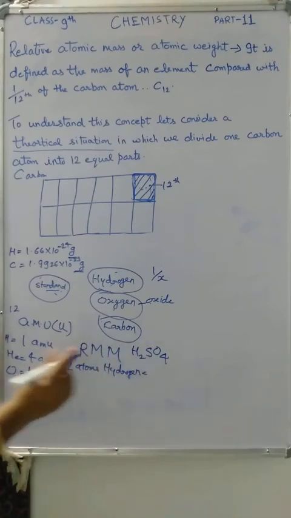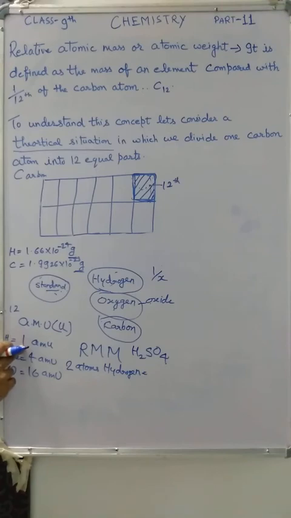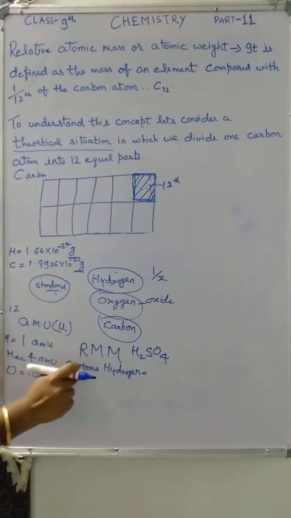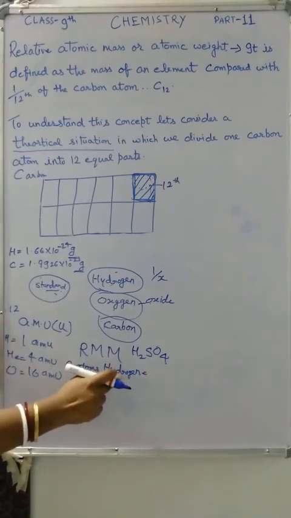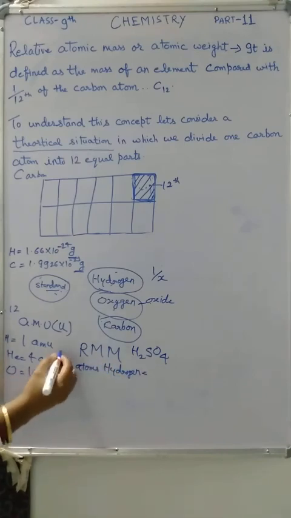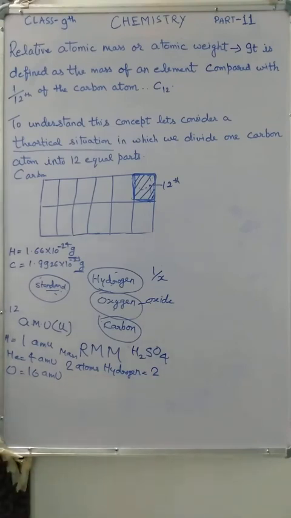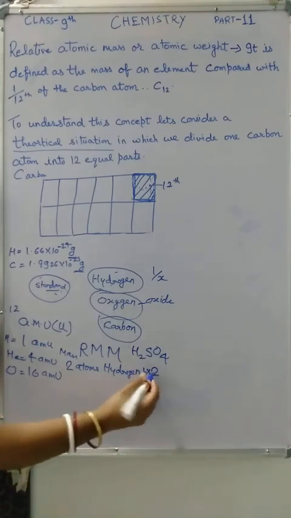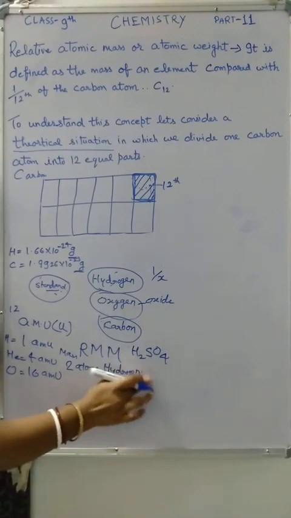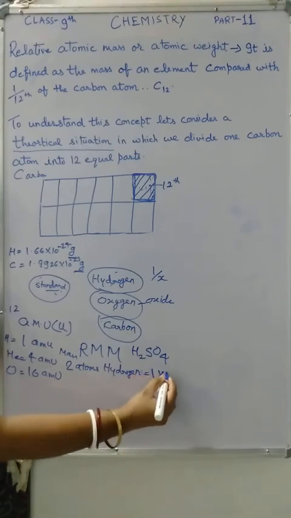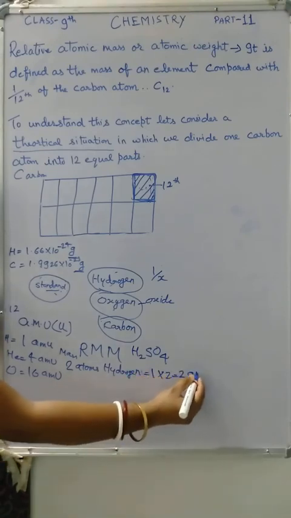We know that the atomic mass of one hydrogen atom is 1 AMU, so the mass of 2 hydrogen atoms will be 1 into 2 is equal to 2 AMU.